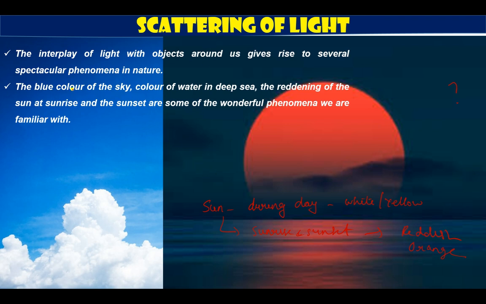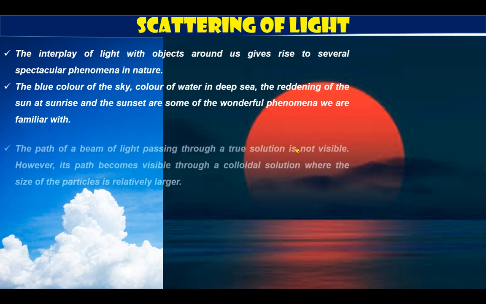So these are some of the examples. The color of sky appears blue, the color of water in the deep sea, the reddening of the sun at sunrise and sunset are some of the phenomena that we see around us, and what is responsible behind all this is scattering of light. Now what is the reason behind scattering of light? You know, this scattering is occurring in the atmosphere. What do we mean by scattering at a smaller level? Let us see something regarding that.